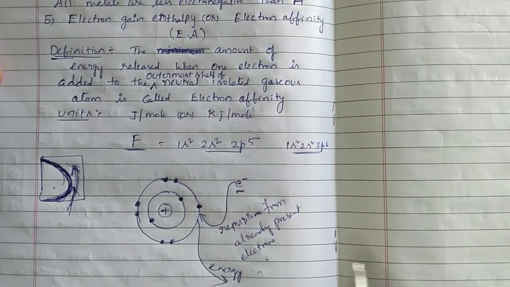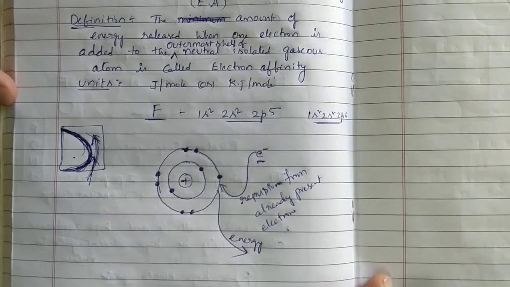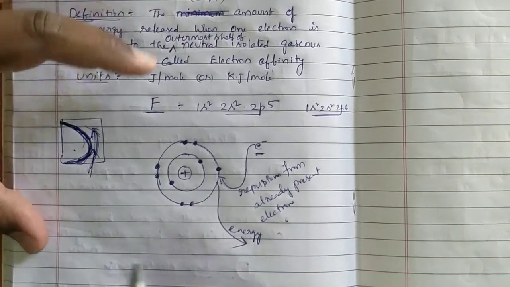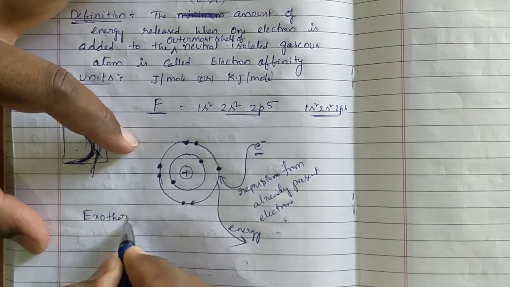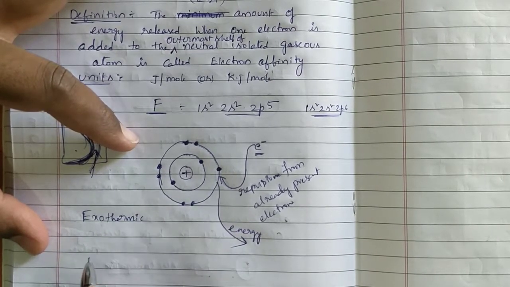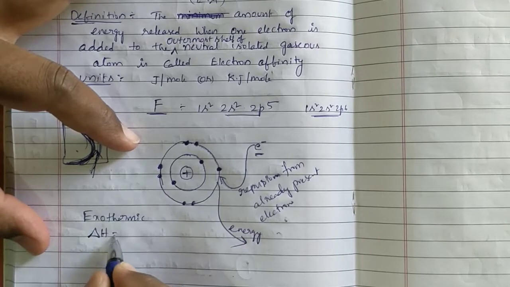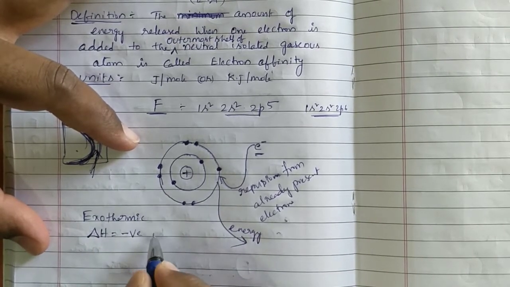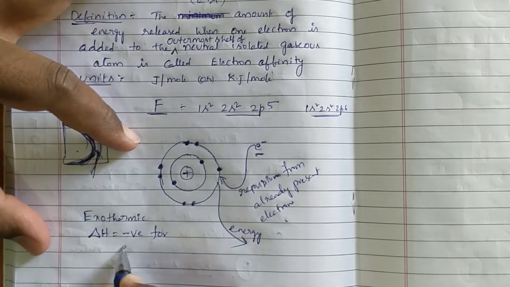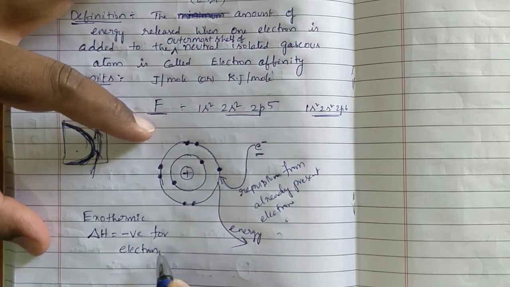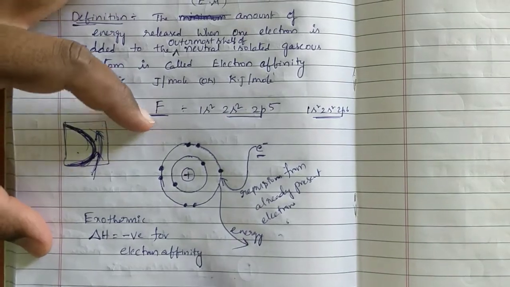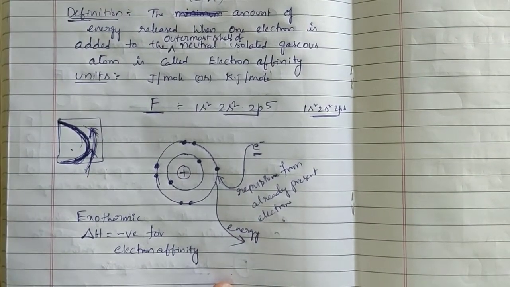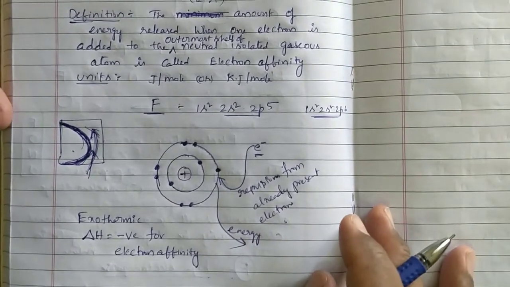Because of that, energy is going to be lost. When energy is lost, that process is called exothermic. That's why delta H is negative for electron affinity.